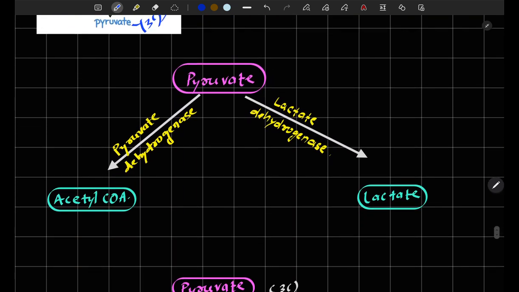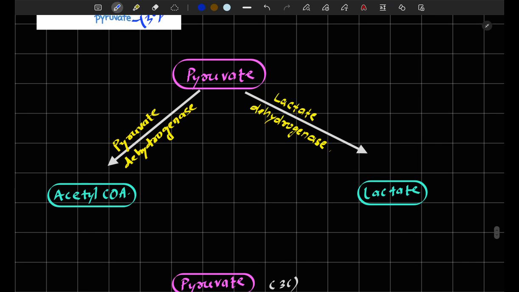What happens after pyruvate? The conversion of glucose to pyruvate is known as glycolysis. The next step is pyruvate to acetyl coenzyme A, but this conversion is limited by the requirement of oxygen, meaning this is an aerobic reaction. If oxygen is absent, anaerobic metabolism will occur. In anaerobic conditions, the pyruvate is converted into lactate through an enzyme known as lactate dehydrogenase.